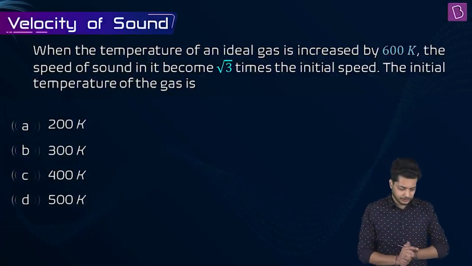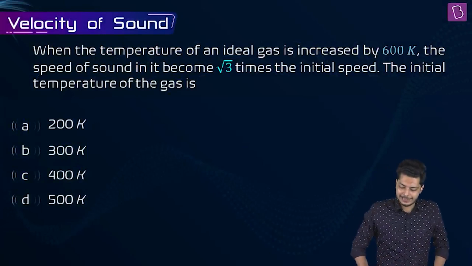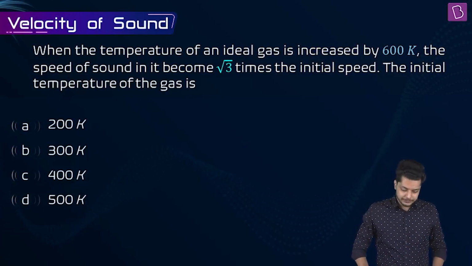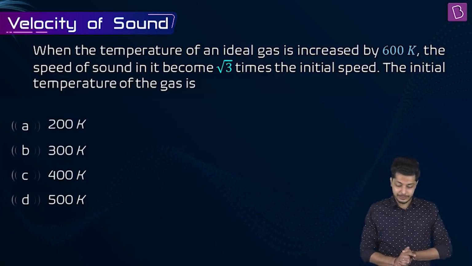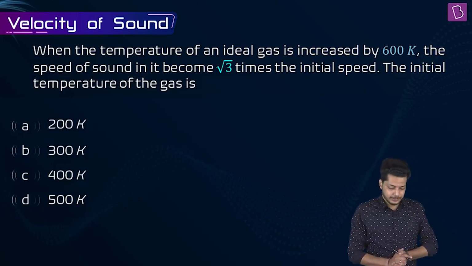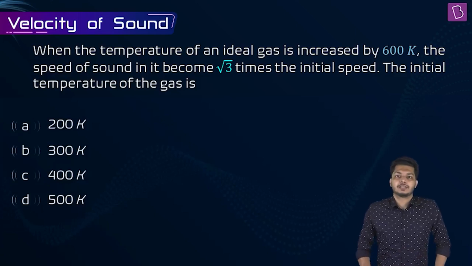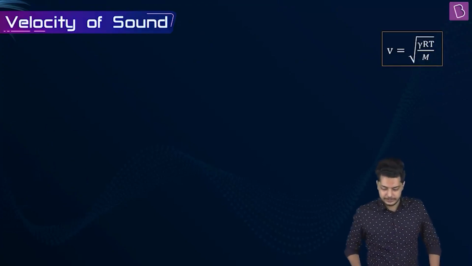The next question is on velocity of sound. The question says, when the temperature of an ideal gas is increased by 600 Kelvin, the speed of sound in it becomes root 3 times the initial speed. Now the initial temperature of the gas is? What is the formula? What is the concept? What is the equation we can use here? Just figure it out. One equation for velocity.